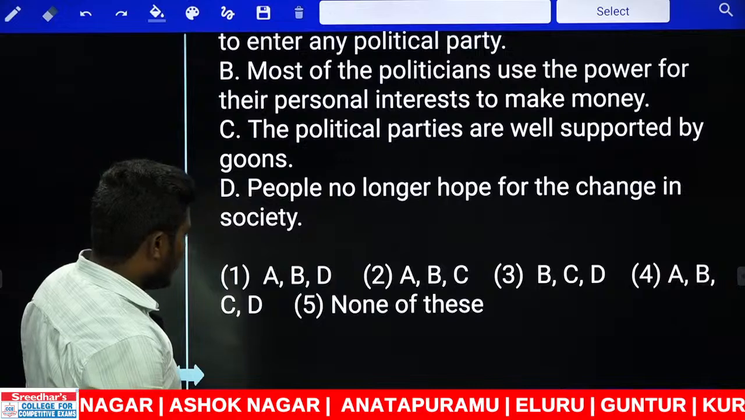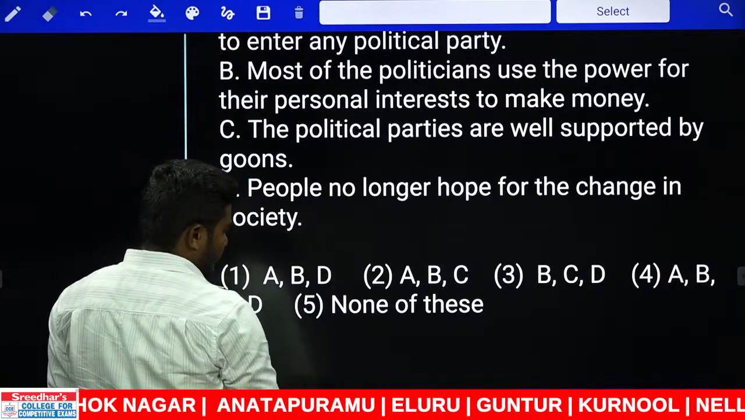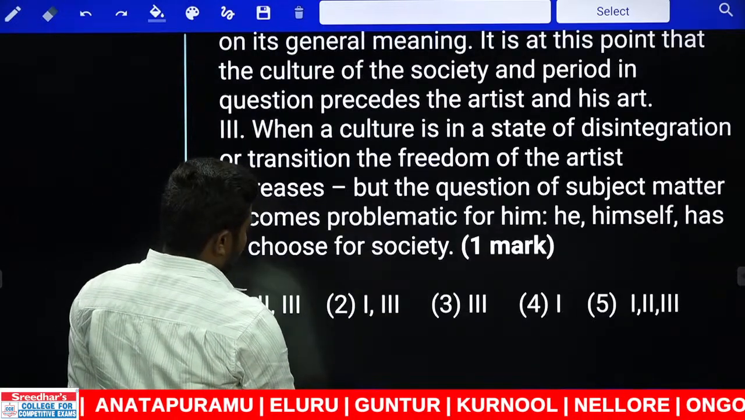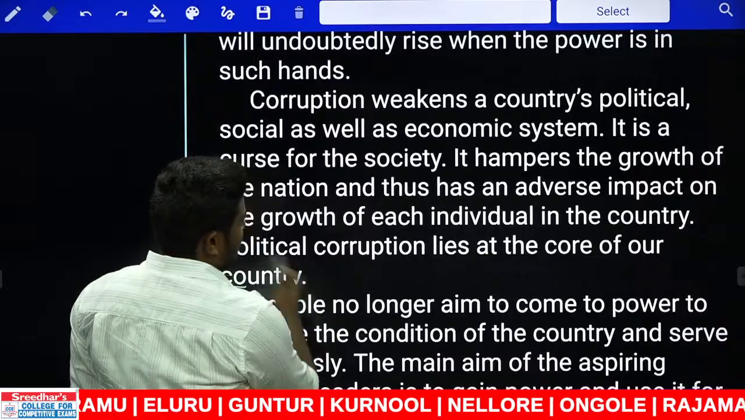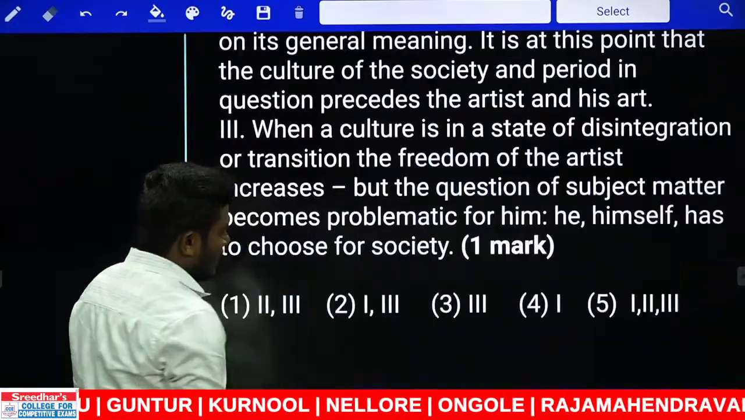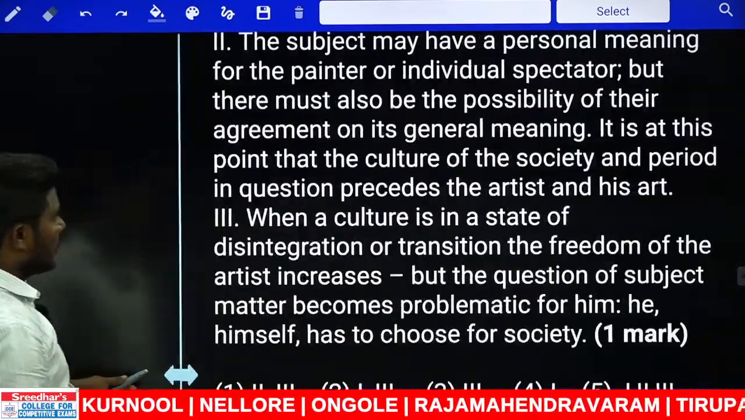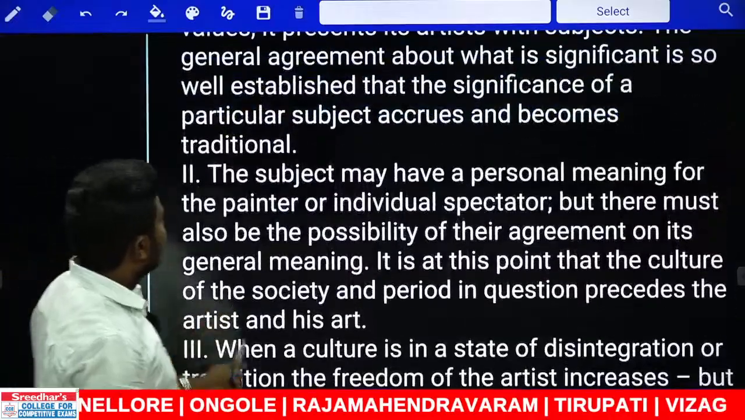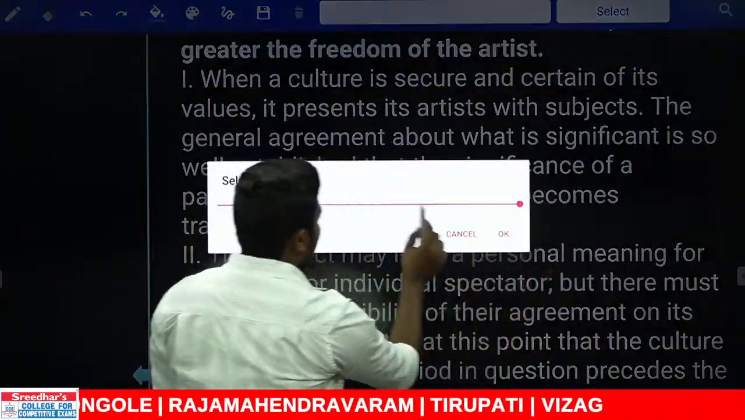This is reading comprehension again. I will take you to one of the important sections. Question number 152. This is where you need to be extremely careful. Okay, let me minimize this.